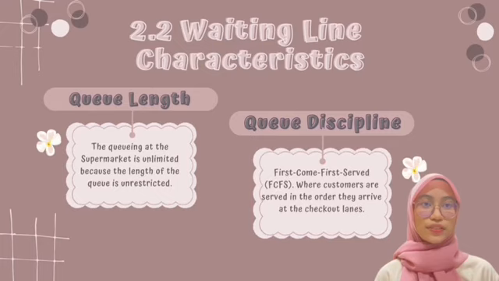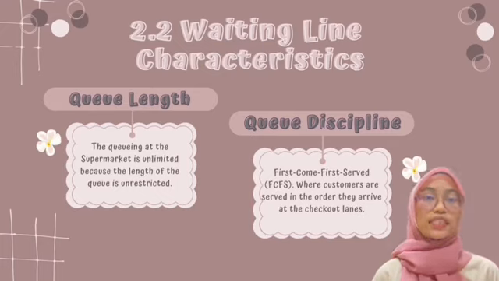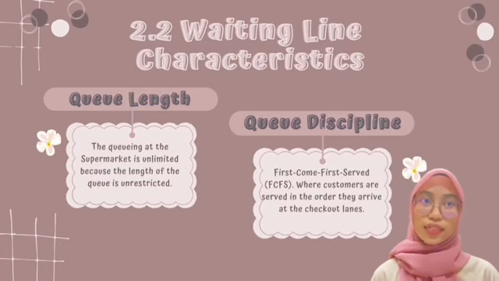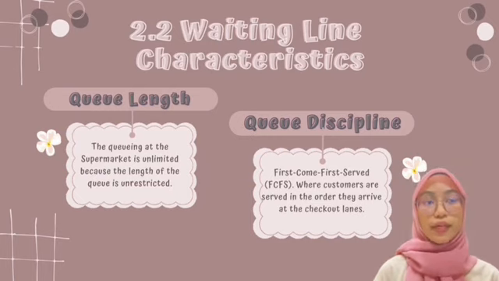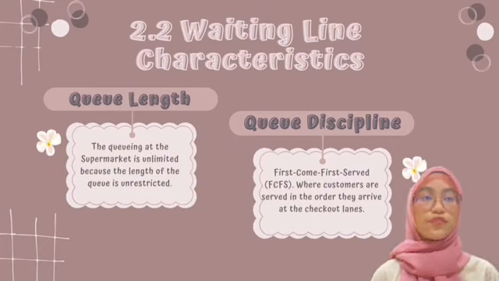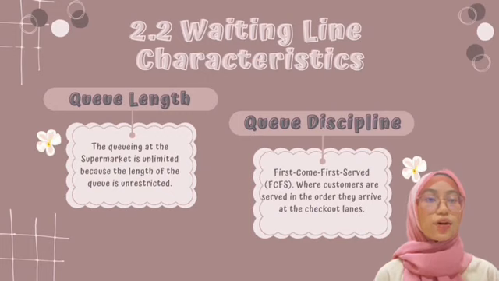Waiting line characteristic. In this part, we have 2 sections, which is queue line and queue discipline. For queue line, the queuing at the supermarket is unlimited because the length of the queue is unrestricted. For queue discipline, the supermarket uses first come first serve system, where customers are served in the order they arrive at the checkout lanes. So, how does the first come first serve system or discipline work?